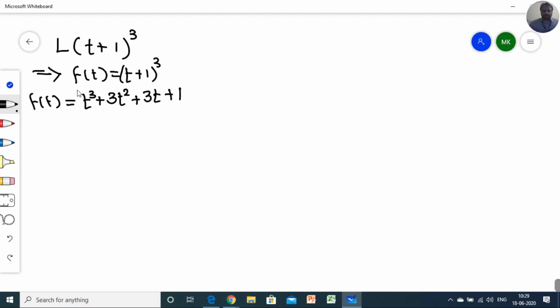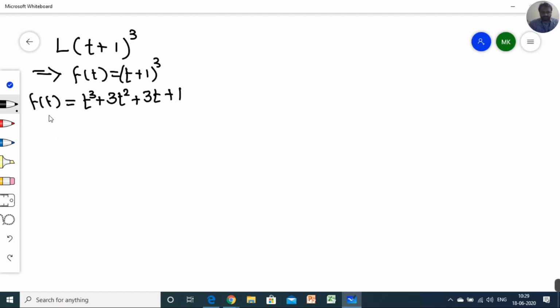Hope, if I'm not wrong, this expression is proper. A plus b the whole cube formula: a cube plus 3a square b plus 3ab square, and b cube.